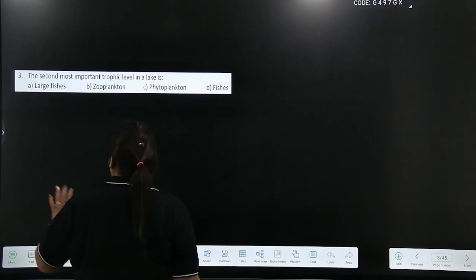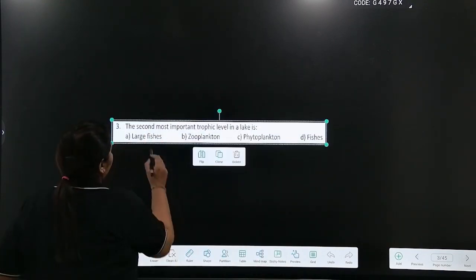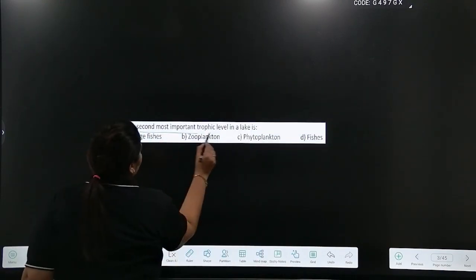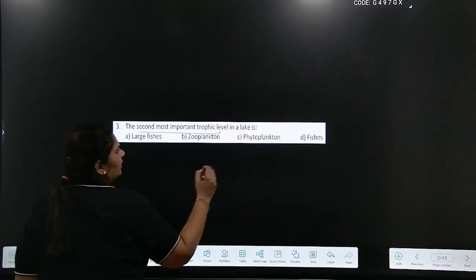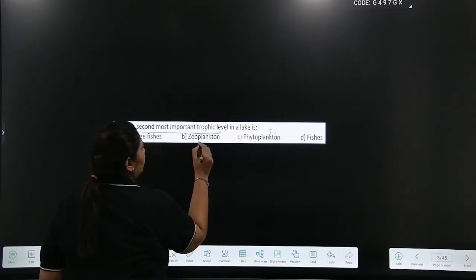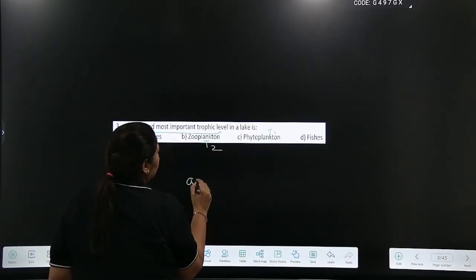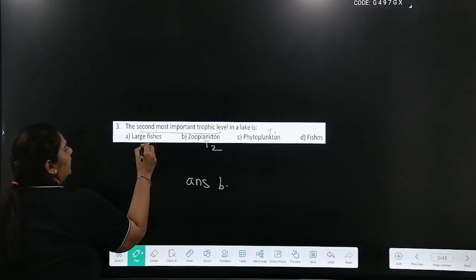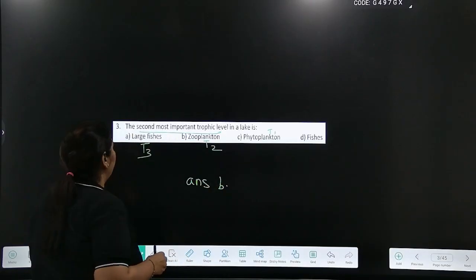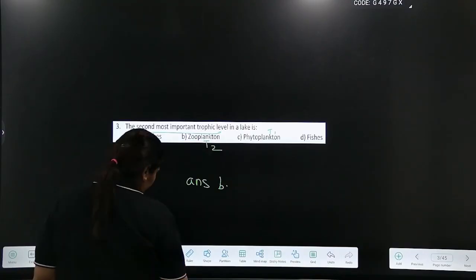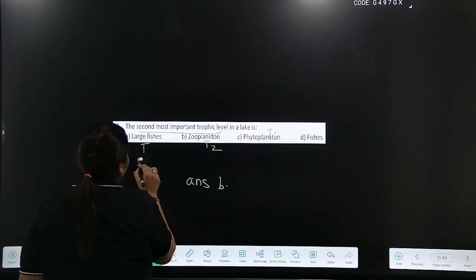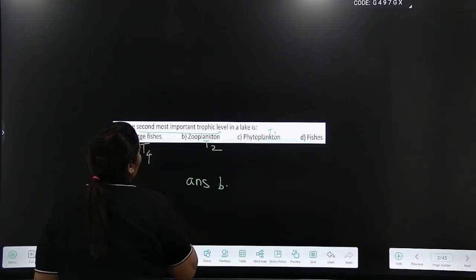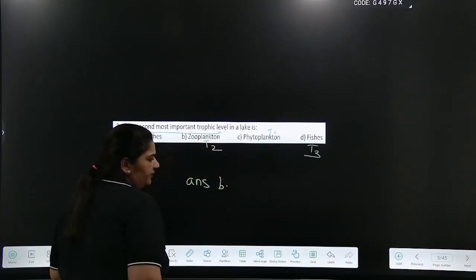Coming to the third question, the second most important trophic level in lake is, the first trophic level is phytoplanktons, the second trophic level is zooplankton. So answer is B. Large fishes will become T4 and fishes will be T3.